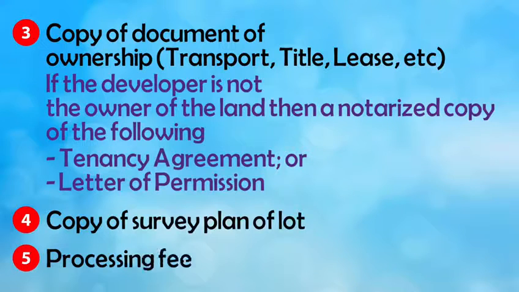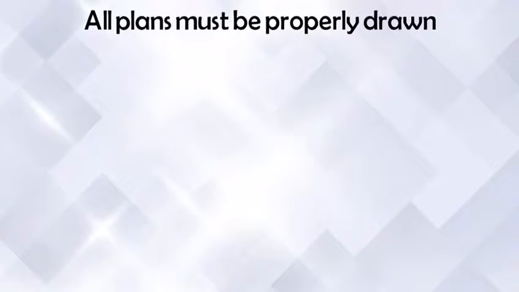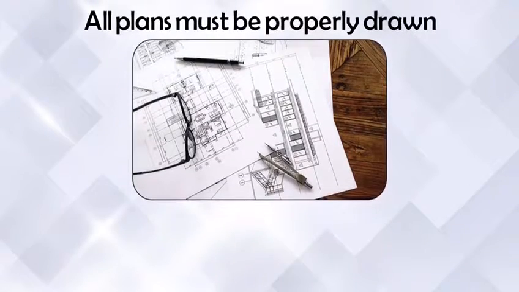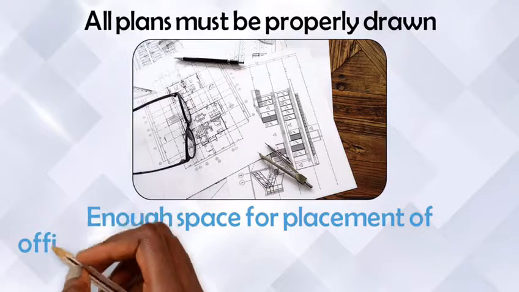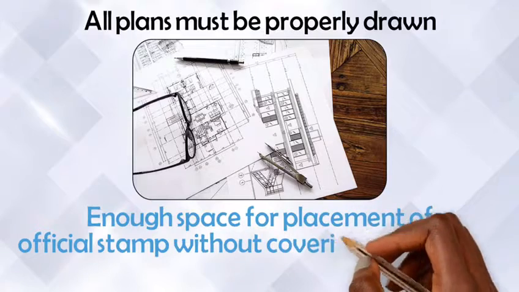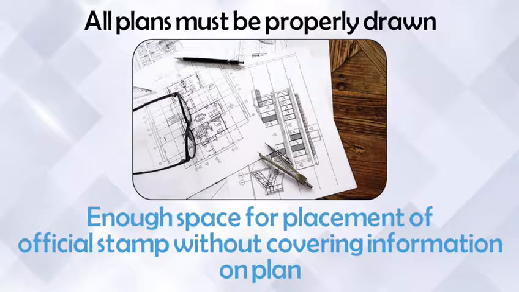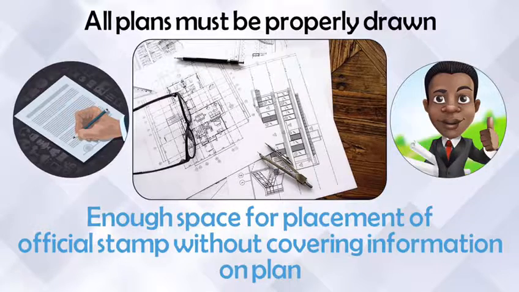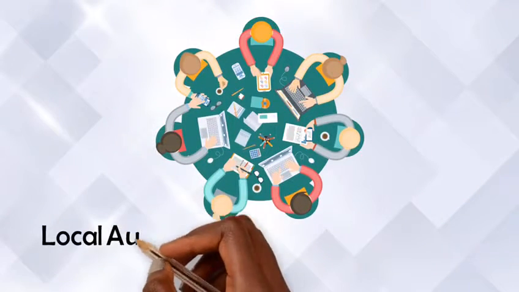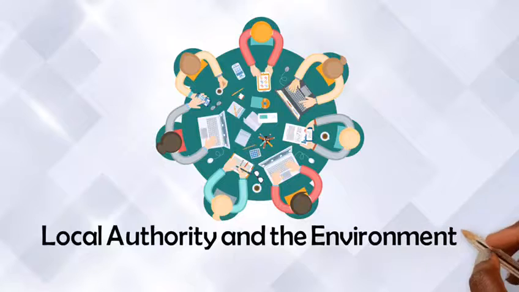5. Processing fee. NB. 1. All plans must be properly drawn. 2. Plans must allow enough space for placement of official stamp without covering information on plan. 3. All plans must be stamped and signed by the chairperson, overseer, town clerk, or regional executive officer from the local authority and the environmental health officer.